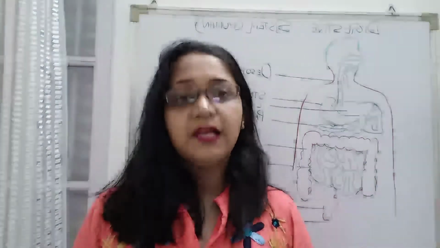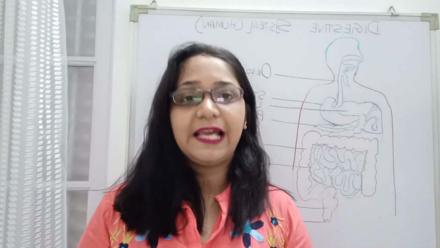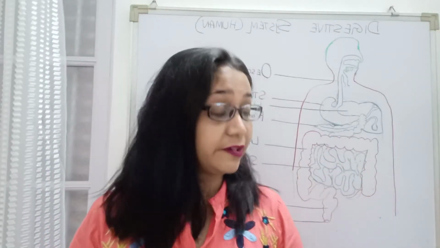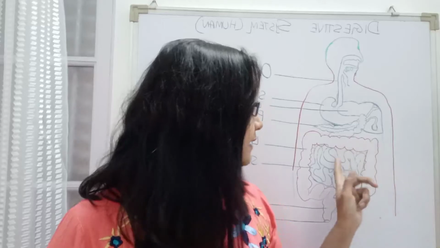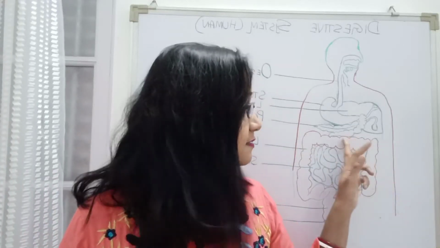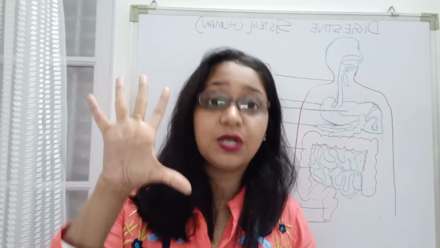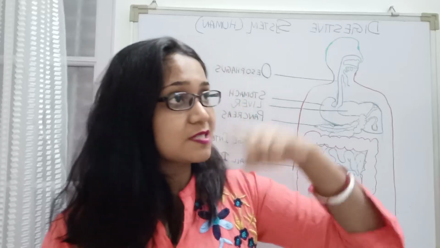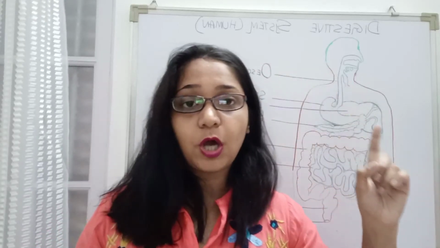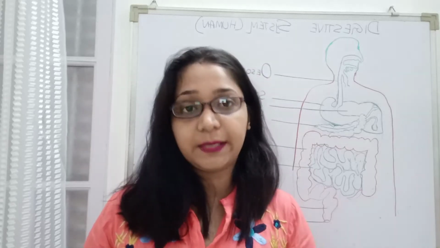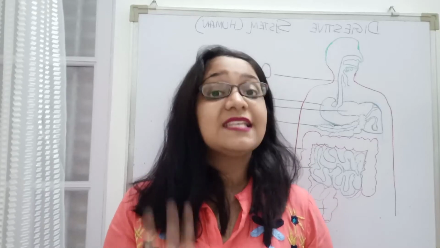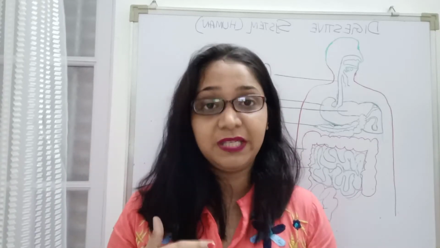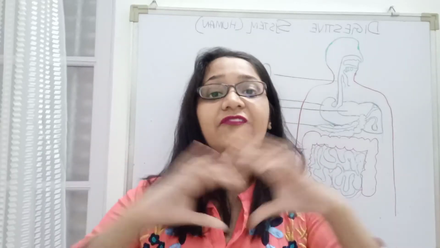Now the large intestine is smaller in length than the small intestine, but it is wider in size. The large intestine is nearly 1.5 meters long, but 7 centimeters wide. The small intestine was 7 meters long but only 3 centimeters in diameter. But the large intestine is 1.5 meters long and 7 centimeters in diameter. So it is shorter and wider.